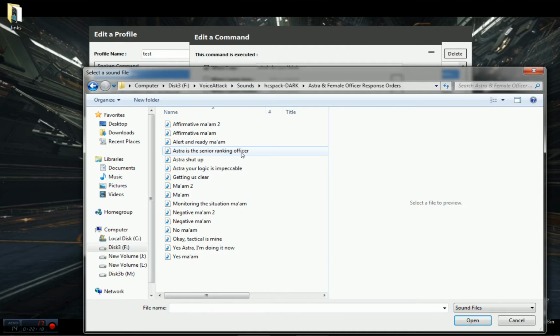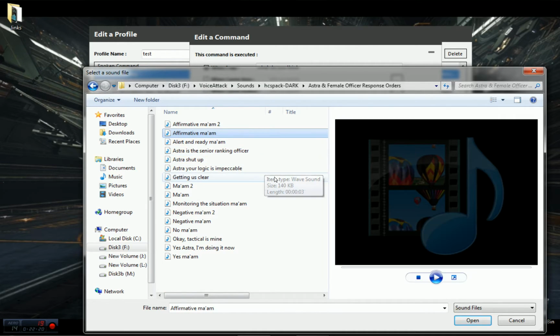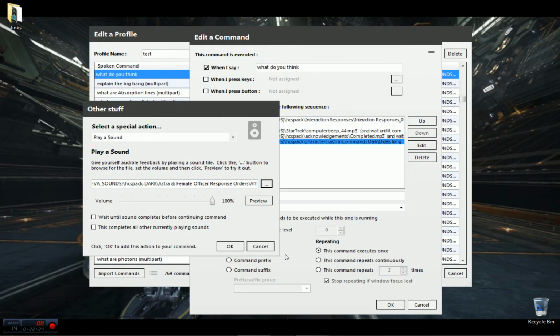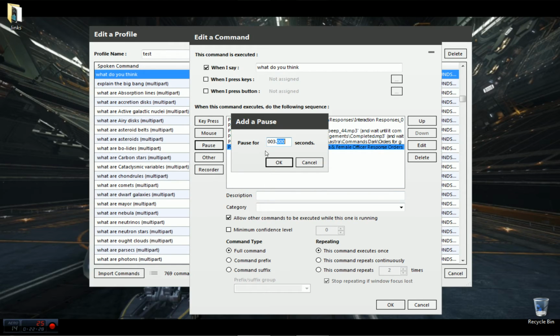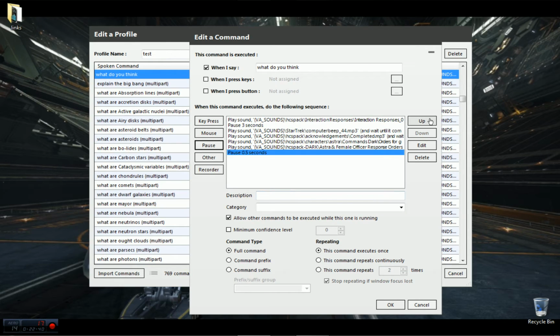This is how he responds back. So he's going to go, affirmative, ma'am. Affirmative, ma'am. Okay. Let's put a very short pause in there so he doesn't just talk right on top of her. Half a second seems to be very good. Okay. And let's try this one more time.